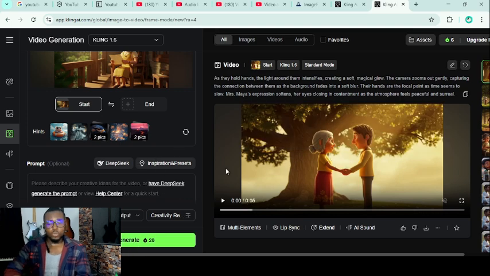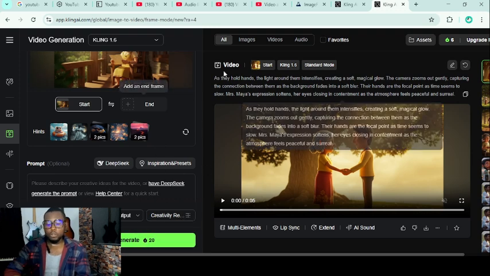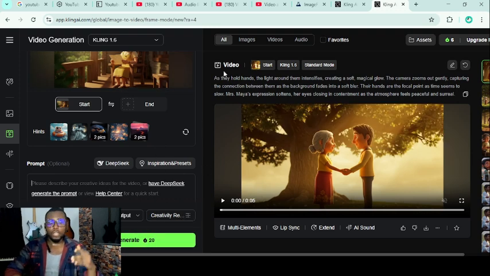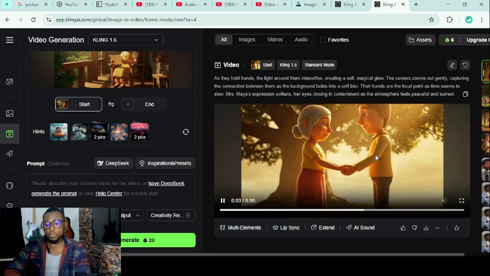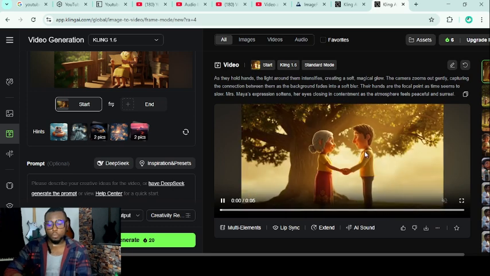Now I don't want to generate a clip right now, because I've already generated all the clips I want. When you click on generate, it's going to tell you the amount of time you have to wait for your clip to be generated. We don't want to go into all of that right now because I've already generated all the clips that I'm going to be using for this tutorial.